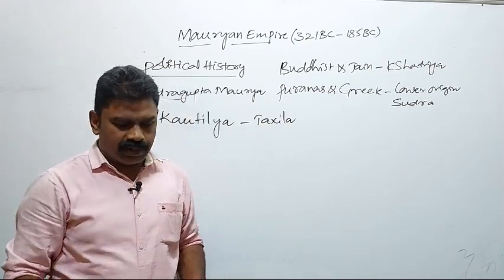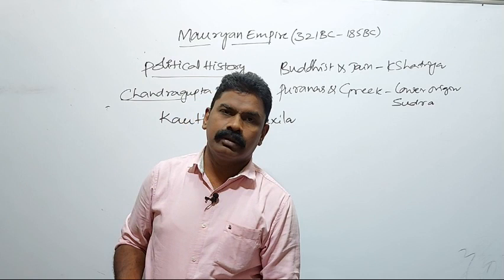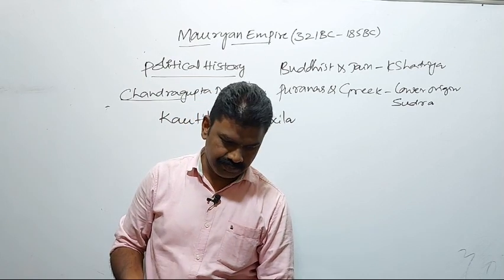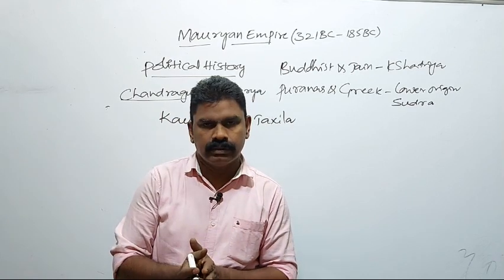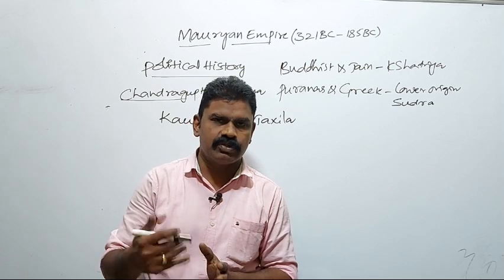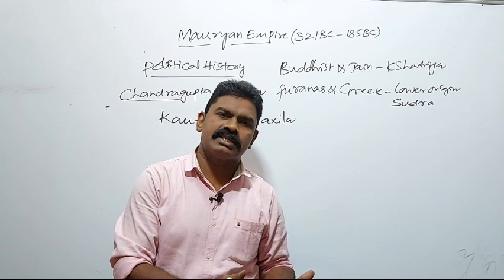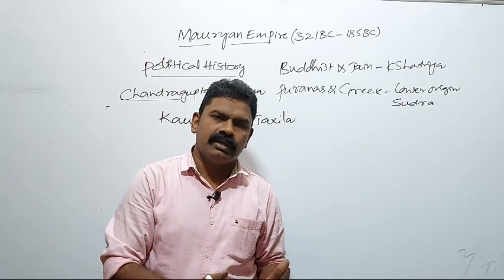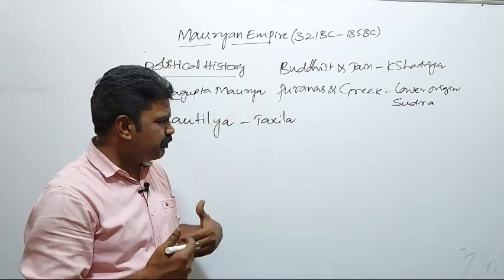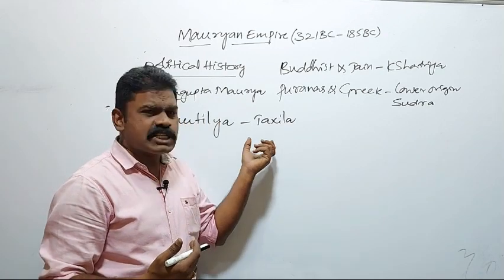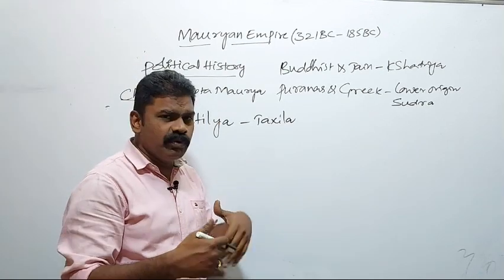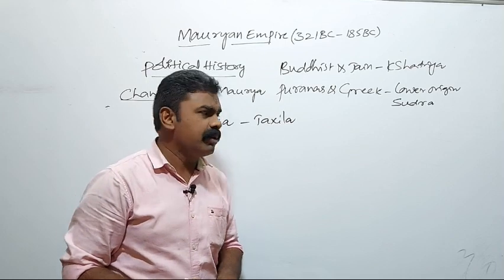While Kautilya was at an early age, his mother went to an astrologer. One astrologer came to Kautilya's mother and revealed a story about Kautilya.